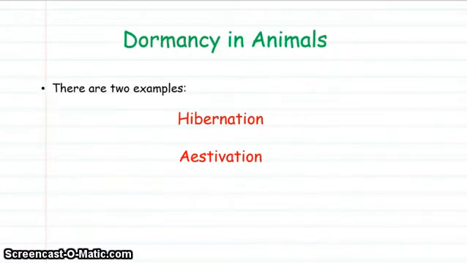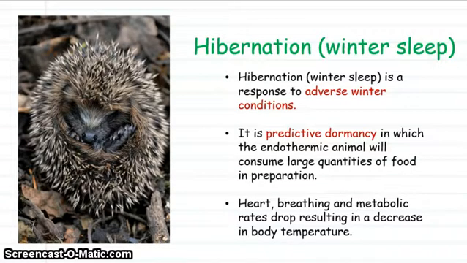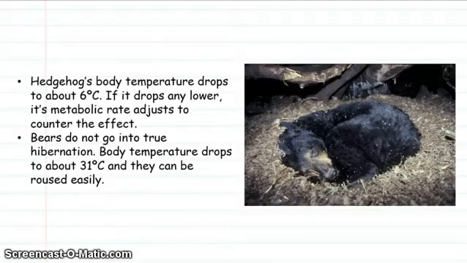Dormancy in animals includes hibernation and estivation. Hibernation, or the winter sleep, responds to adverse winter conditions, an example of predictive dormancy. Usually the animals consume lots and lots of food before they go into hibernation, and during hibernation heart rate, breathing rate, and metabolic rates drop, resulting in a big decrease in body temperature. Animals like hedgehogs, their body temperature drops to about 6 degrees C. Bears, for example, don't really hibernate fully like other organisms. The body temperature drops to about 31 degrees C, and they can be roused quite easily.